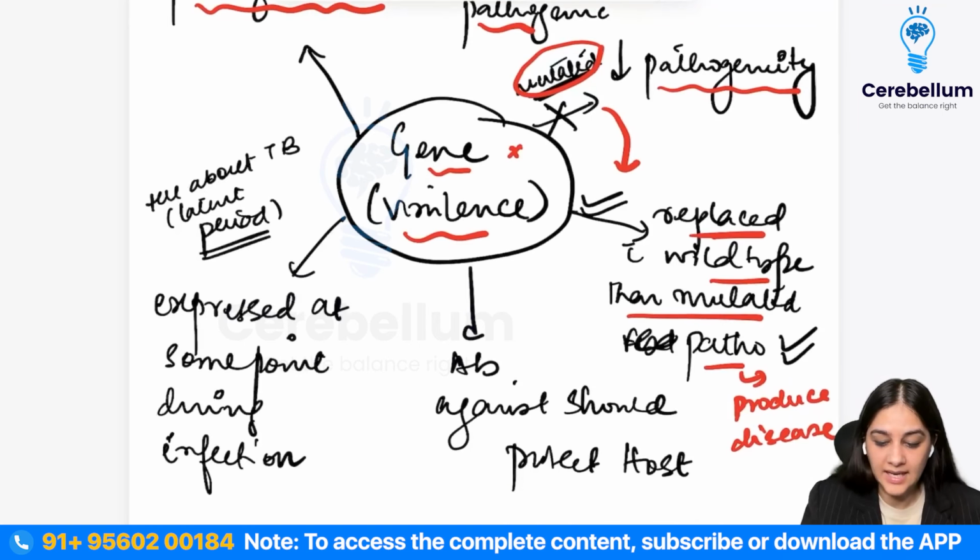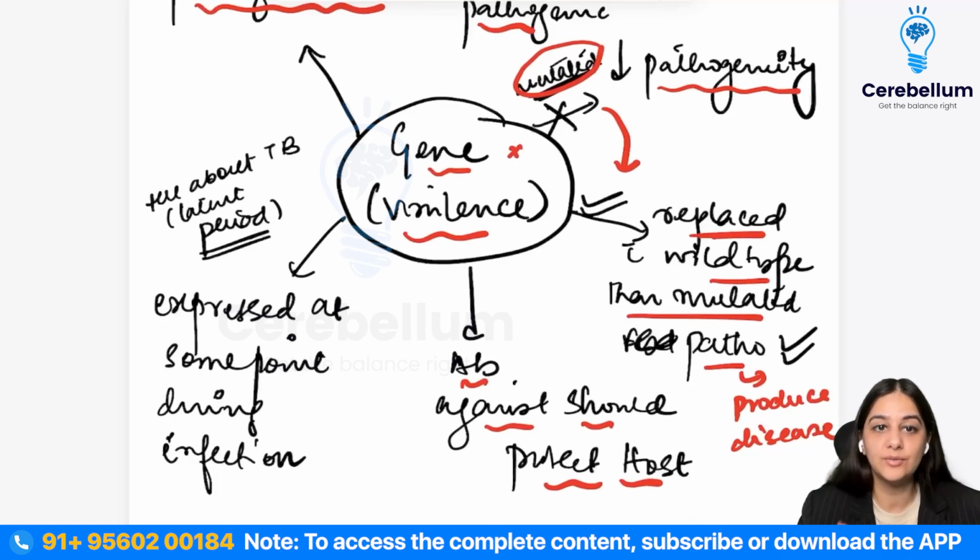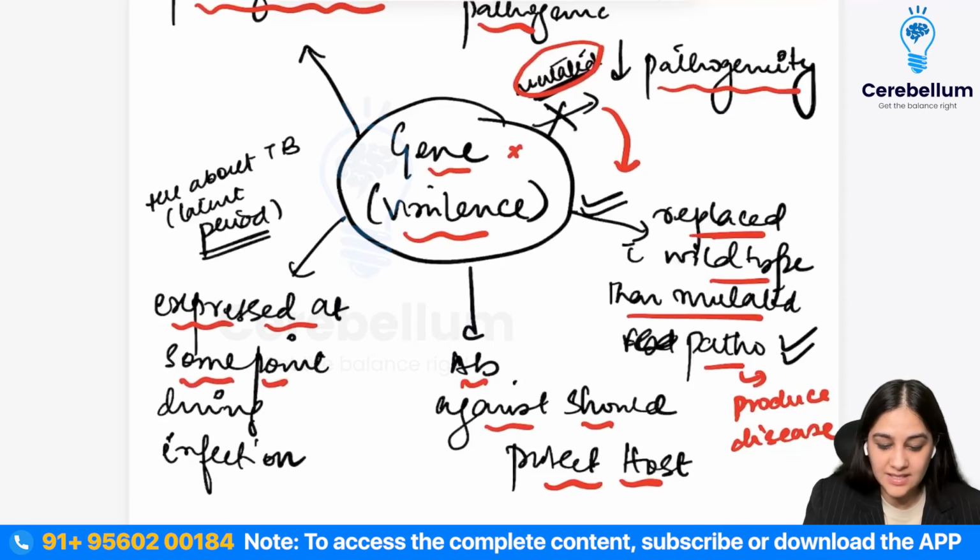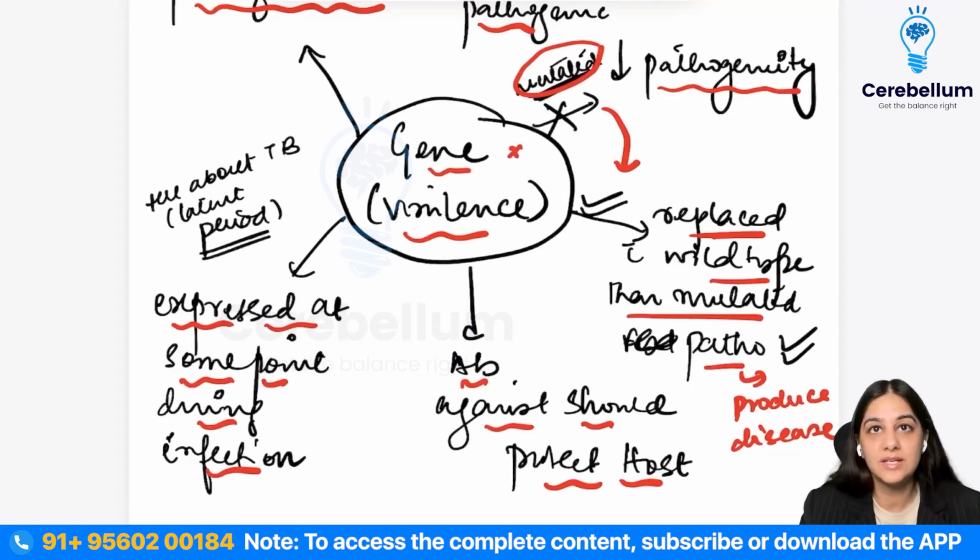Then they are saying that antibodies against the disease, against the organism, against whatever antigen is there, should be present, and they should protect the host, right? Other than that, it said that the gene should be expressed at some point during the infection. Just for an example, whenever an infection takes place, there is usually an incubation period where there is not any expression of the gene, because at that time it is still getting used to the host.